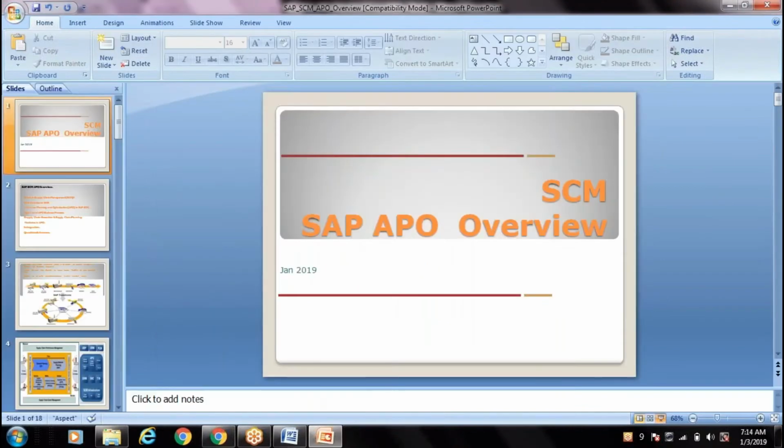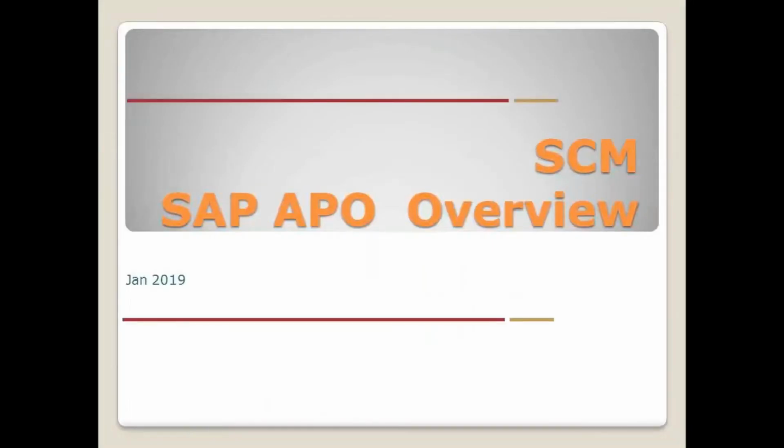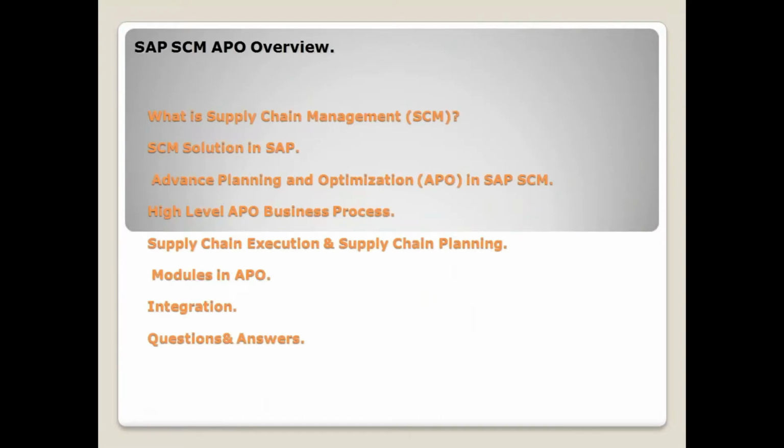So let's start this session. This session is going to cover what is supply chain management, because APO is a software to run the supply chain management, SCM. So that is the reason before we start SAP APO, we need to know what is supply chain management and what are the SCM solutions provided by SAP.